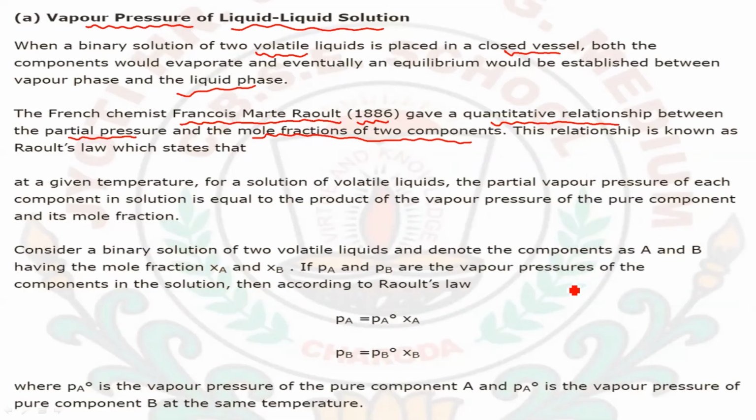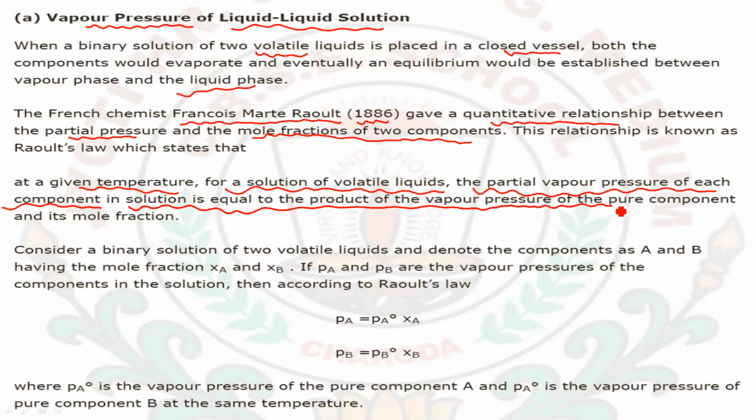At a given temperature, for a solution of volatile liquids, the partial pressure of each component in solution is equal to the product of the vapor pressure of the pure component and its mole fraction.